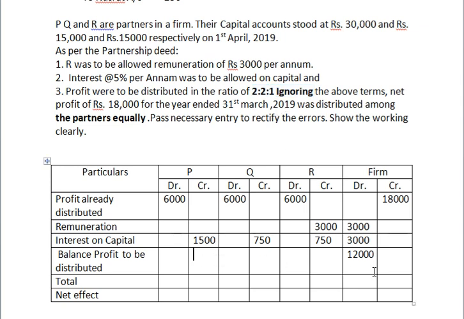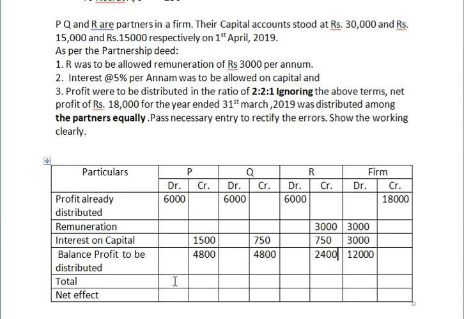So distribute that 12,000 in 2:2:1 ratio. Where should it enter? It should enter on the credit side. How much will they get? 4,800 and 4,800 and here 2,400.